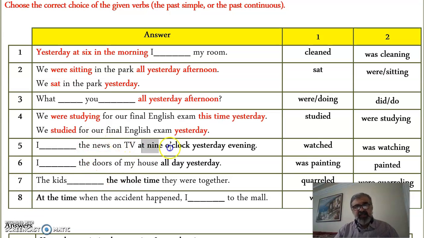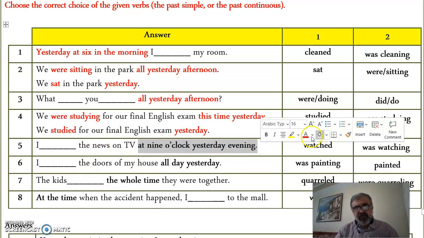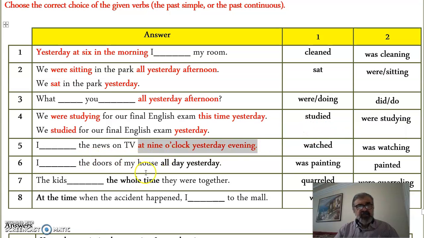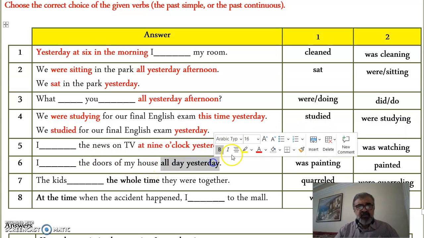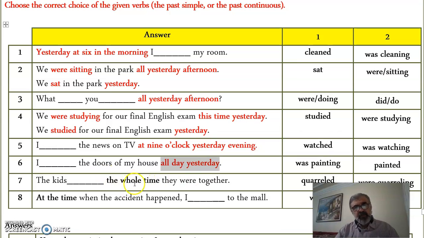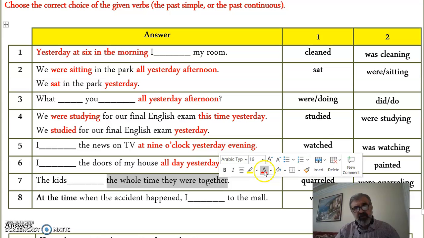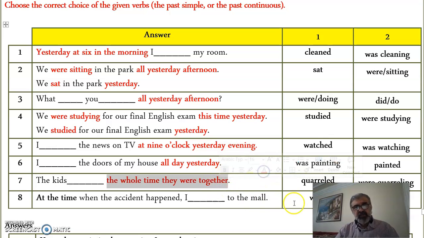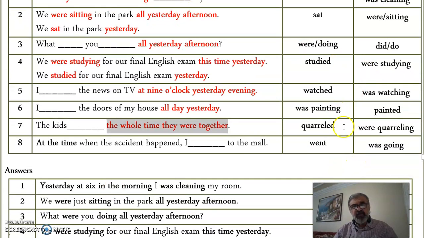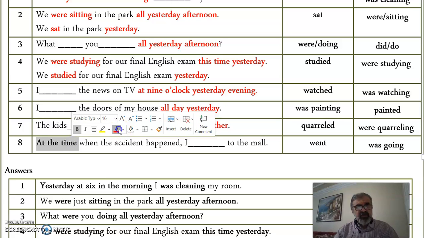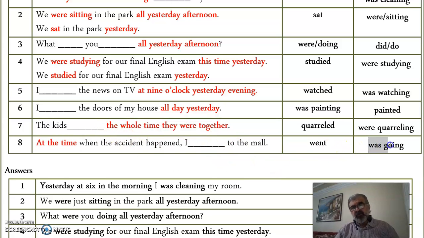The news on TV at 9 o'clock yesterday evening, very specifically. The doors of my house all day yesterday, very specifically. The kids the whole time they were together. Actually, let's just do it together. Okay, very specifically. They were quarreling, they were making a fight. At the time when the action happened, very specifically, okay, I was going to the mall.